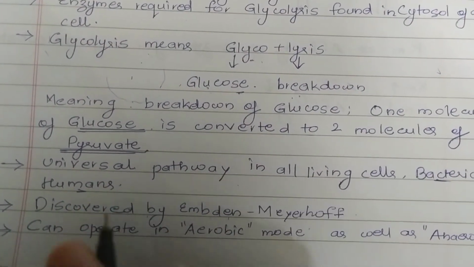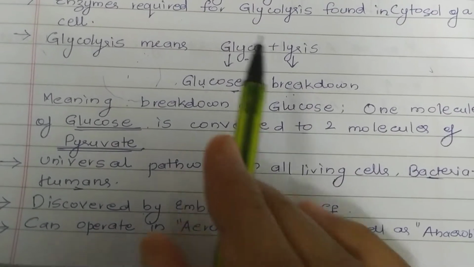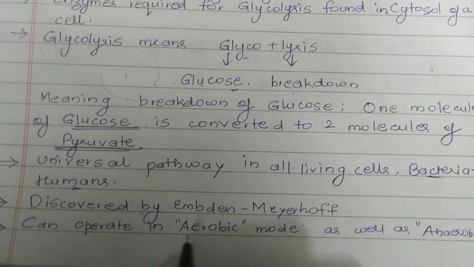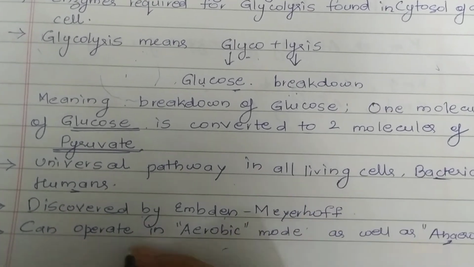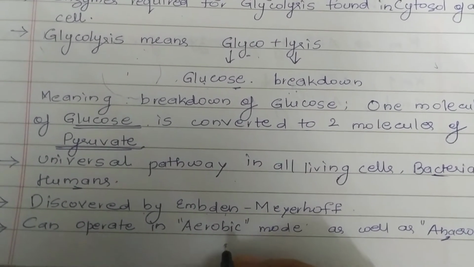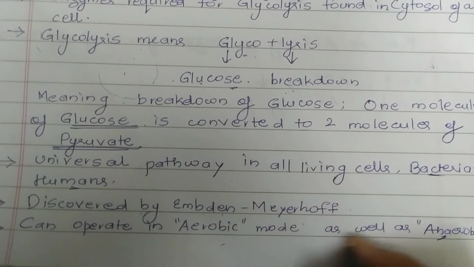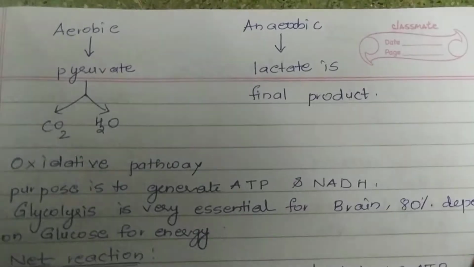Students, please note down that this is the only pathway which can occur in aerobic as well as anaerobic mode. Now we will see the products under the aerobic mode and under the anaerobic mode.